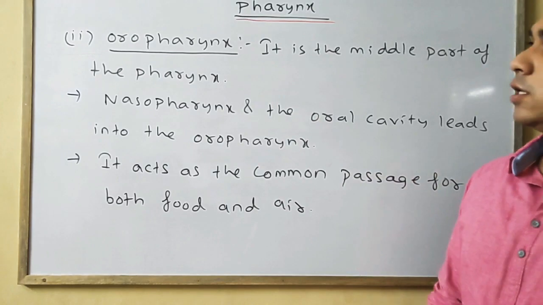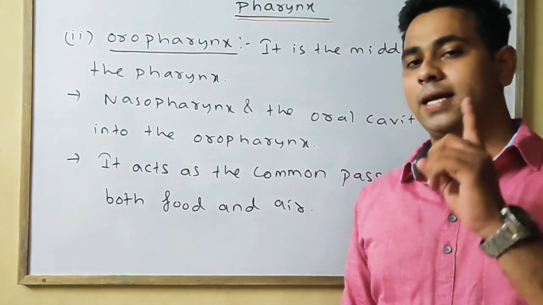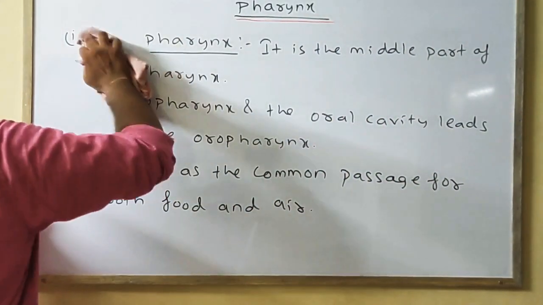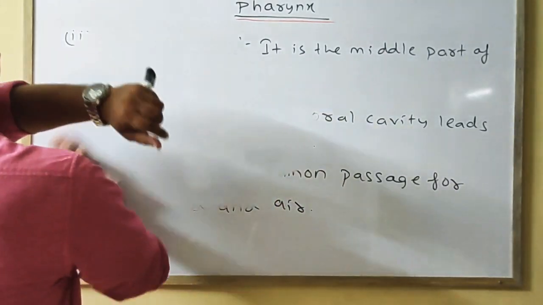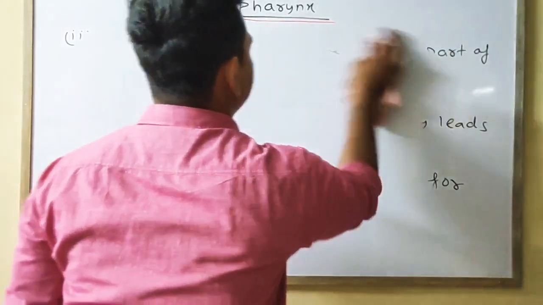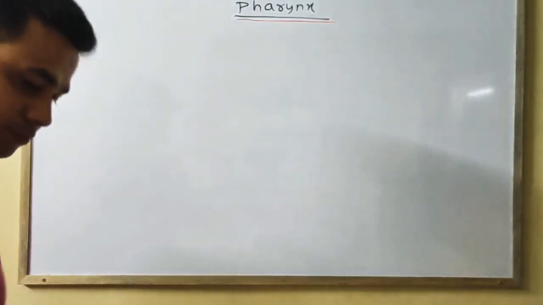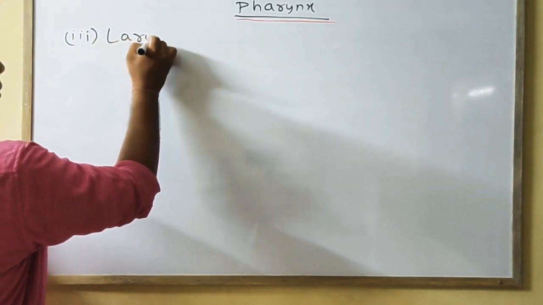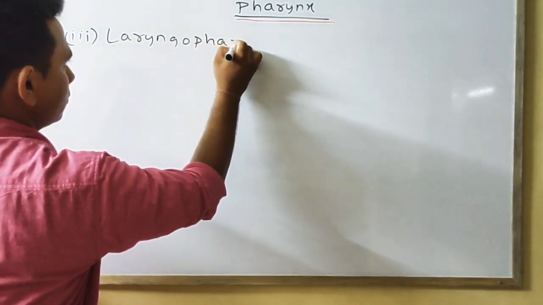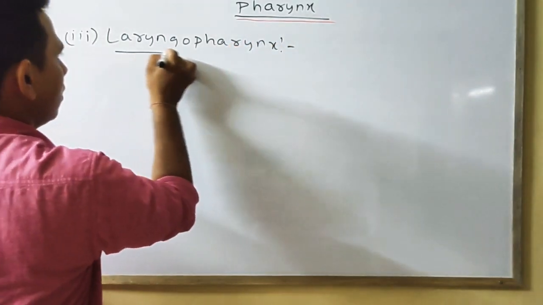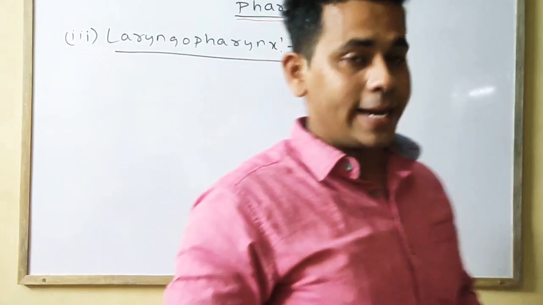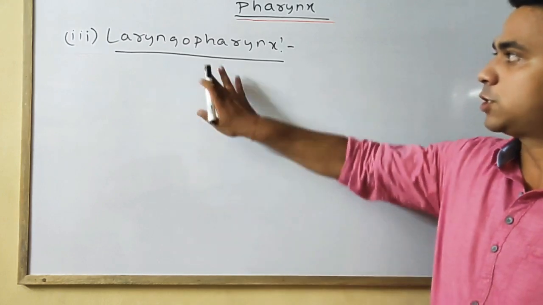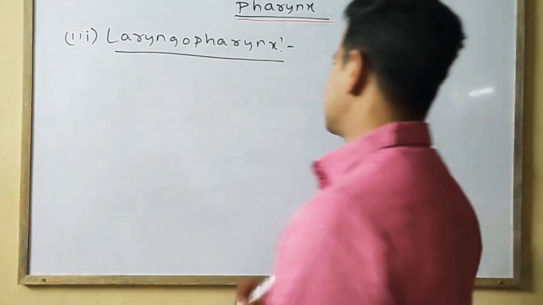Lastly, we'll discuss the lower part of the pharynx, that is the laryngopharynx. Third one is your laryngopharynx. First point, it is the lower part of the pharynx.